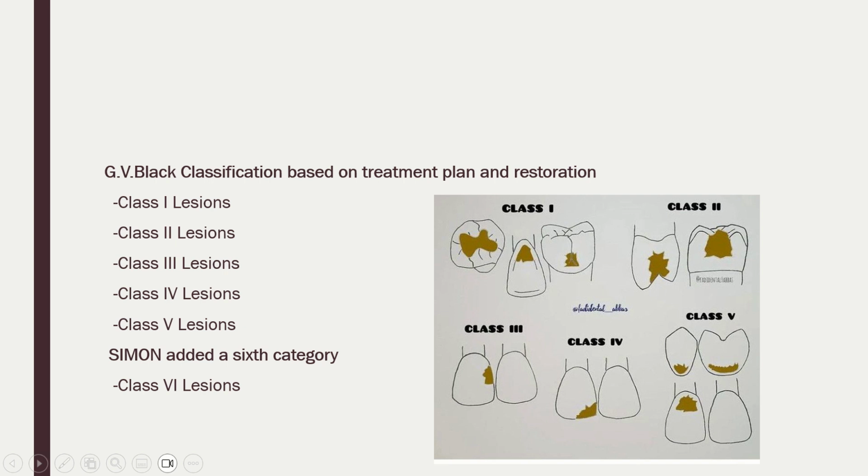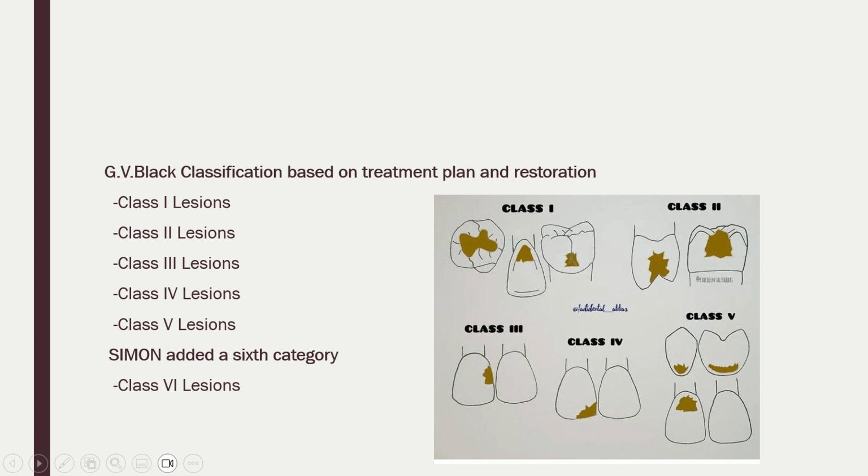Then is the class 2 lesions, that occur in the proximal surface of the posterior teeth, that is molars and premolars. Class 3 carious lesion occurs on the proximal surface of the anterior teeth without involving the incisal edge. Class 4, anterior teeth involving the incisal edge. Then is class 5.